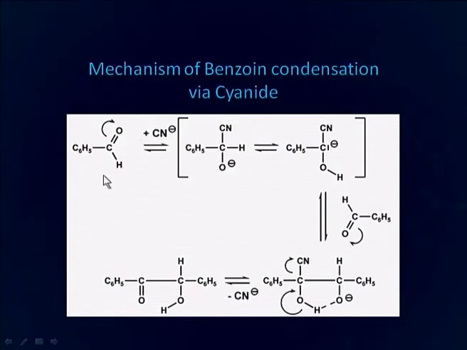You can see here it is benzaldehyde. First of all, it forms this carbanion as a result of hydride transfer, and then this carbanion attacks another molecule at its carbonyl carbon position. As a result, there is formation of this alpha hydroxy ketone, or benzoin, via benzoin condensation. We will now discuss the mechanism of benzoin condensation.